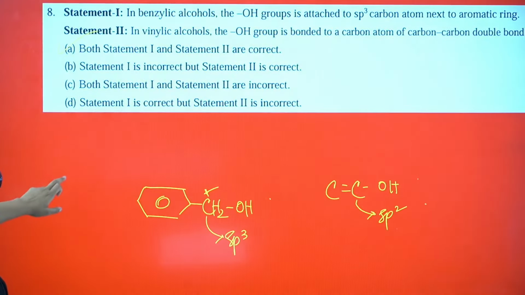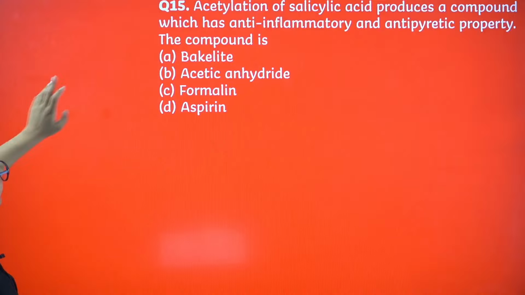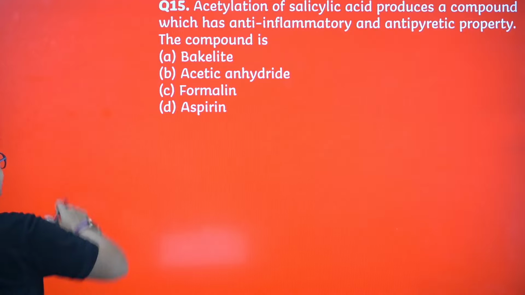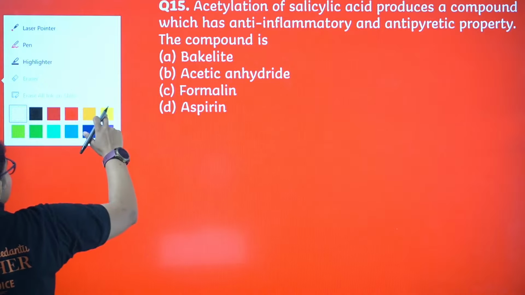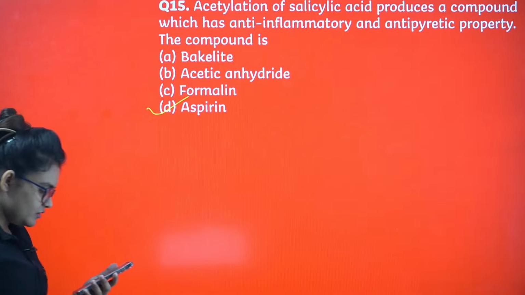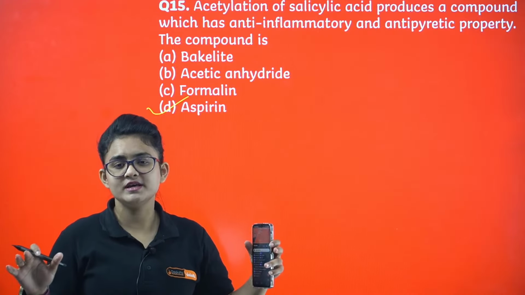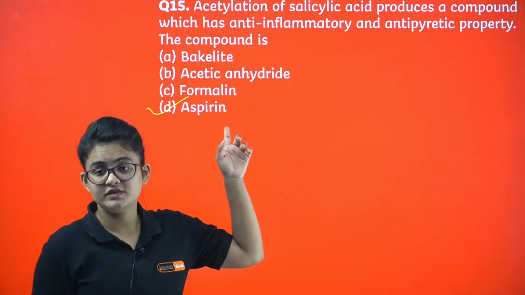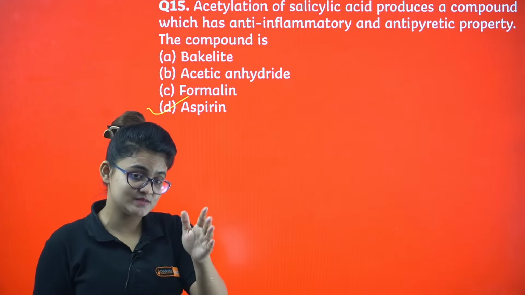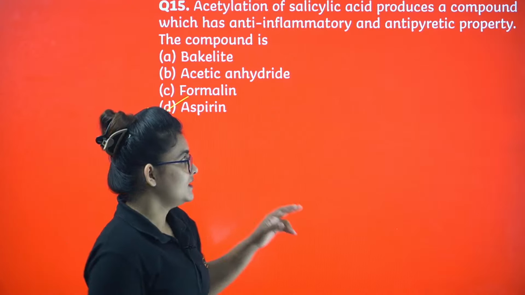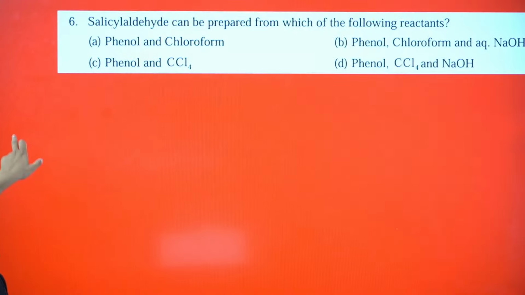Can we go back to alcohol phenol? This is done. Okay, next question. Acetylation of salicylic acid produces a compound which has anti-inflammatory and antipyretic property. So that's going to be aspirin, my dear. Aspirin, the first analgesic medicine in the world. A beautiful story is there behind the discovery of aspirin. If you are interested, please check that. Okay, let's proceed.